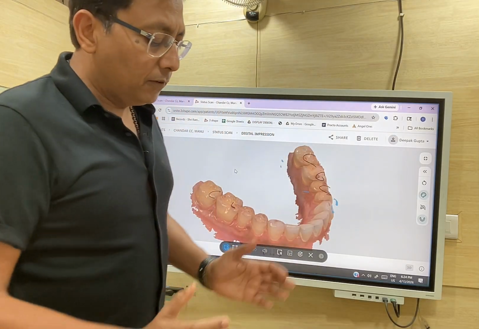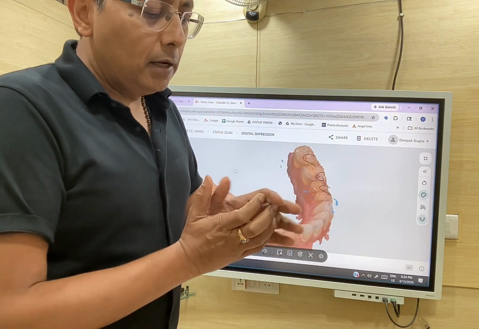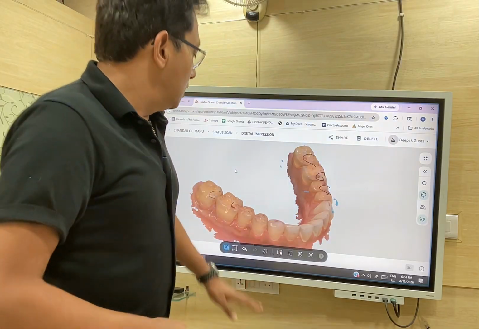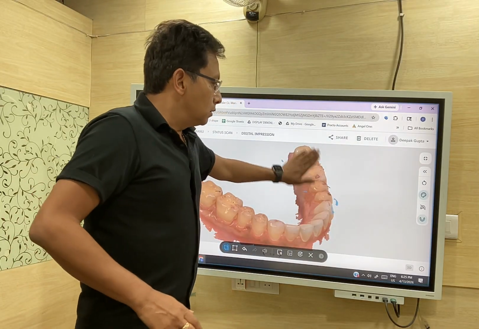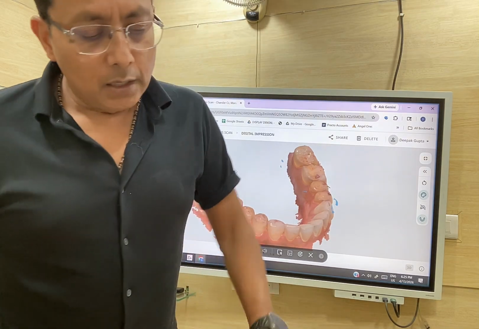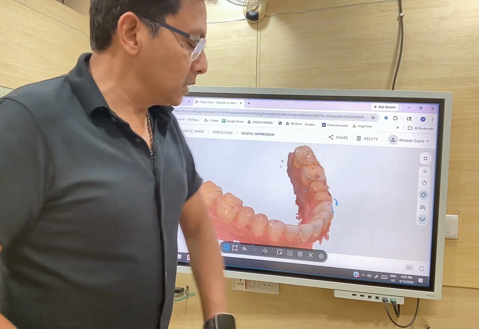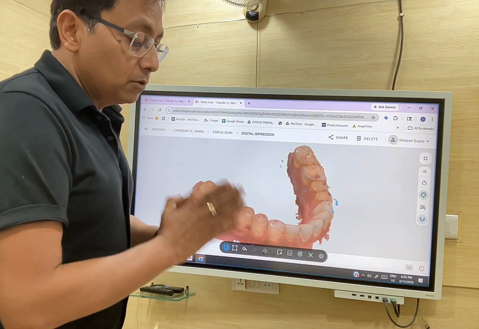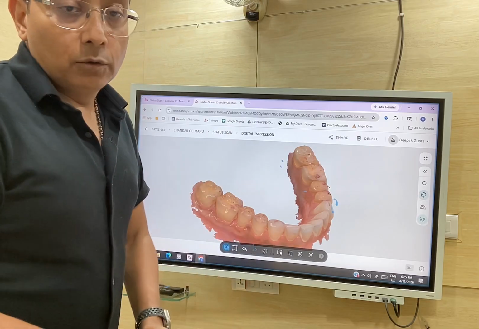Once you balance them, the occlusal lock is created, canine guidance is created, there is no lateral or protrusive interference, and forces are distributed. So TMD symptoms automatically go away slowly. Sometimes they take a long time, sometimes they go very fast. So balancing is more important, whether it is worn teeth, non-worn teeth, or partially worn teeth.